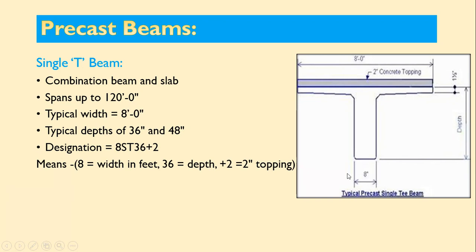Here the width is limited to 8 feet, but it can be casted for a length of 120 feet. The top is provided with 2 inch concrete topping. So this is regarding precast beams. Precast girders and precast sleepers are also there. Any type of precast element is possible in case of precast concrete.